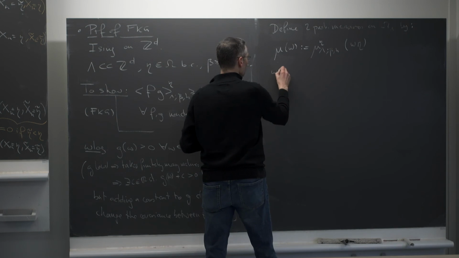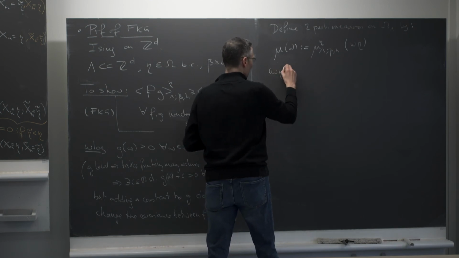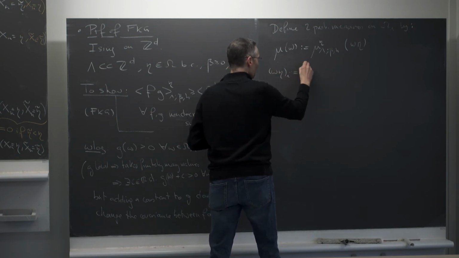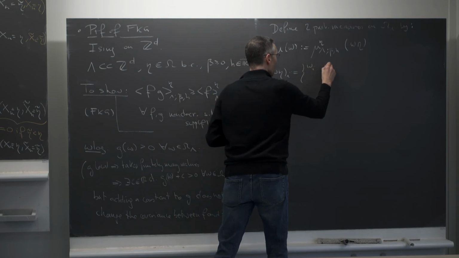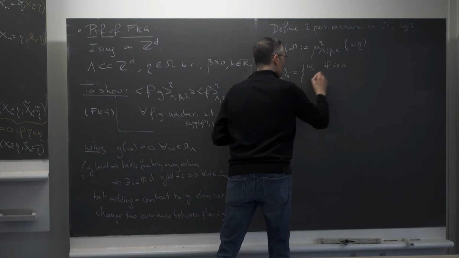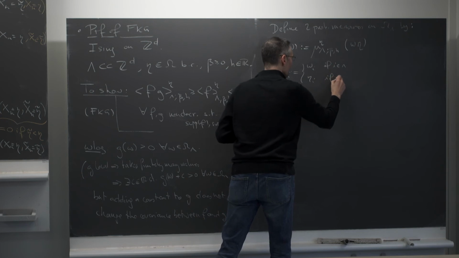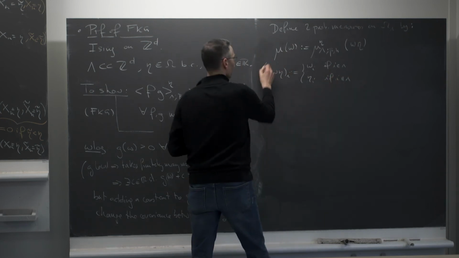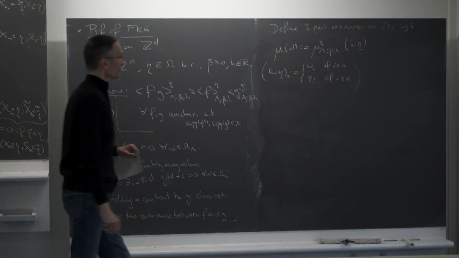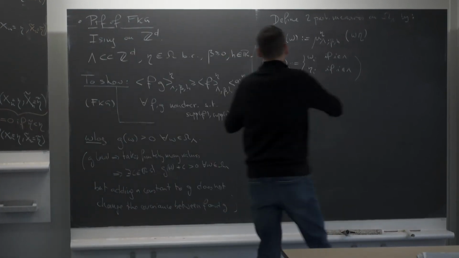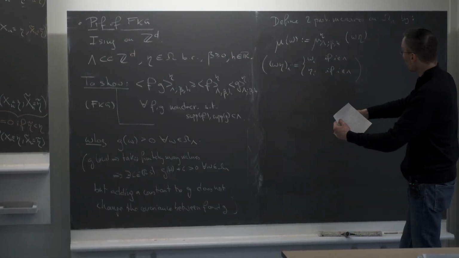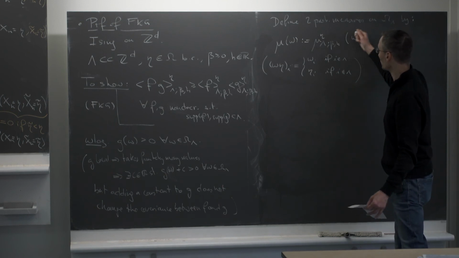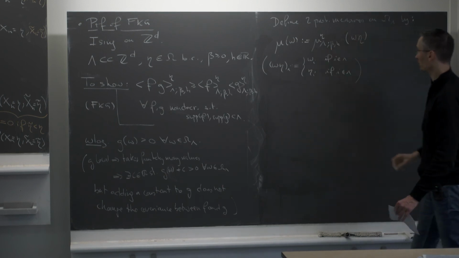So omega eta will just be a configuration which is equal by definition to omega I if I is in lambda and to eta I if I is not in lambda. Okay. So I'm extending omega, which is defined only in the finite box, with the boundary condition. I'm looking at the probability of this configuration under the Gibbs measure.